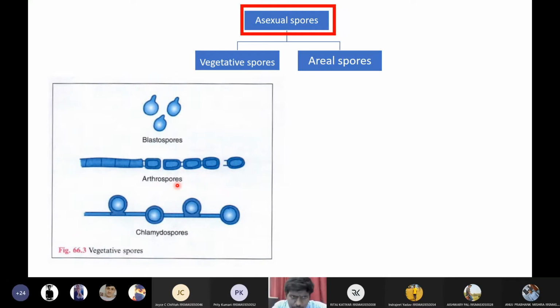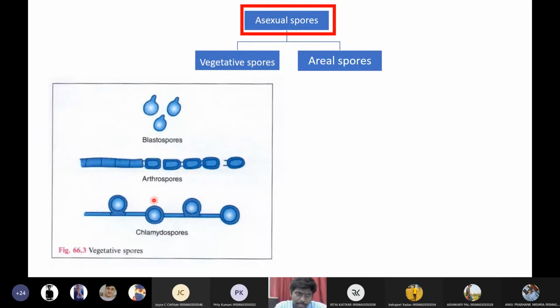Another difference is arthrospores are rectangular in shape, whereas chlamydiospores are circular in shape. And blastospores will have a tear-like, teardrop-like shape. So these are the three types of vegetative spores we have in the asexual classification of spores. Asexual spores we have two types: vegetative spores and aerial spores.